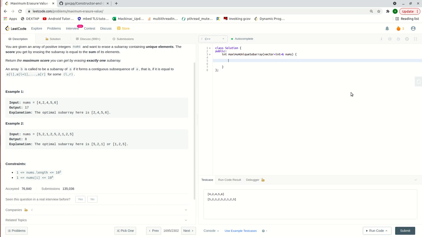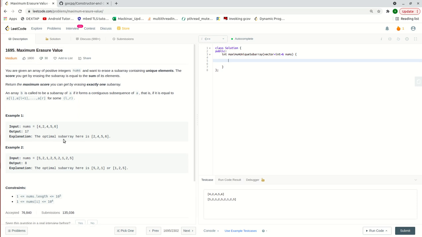The first approach we can think of is the brute force approach. We can figure out each subarray which is valid, until it's not repeating any number, starting from this number and including this number, what the maximum subarray can be.